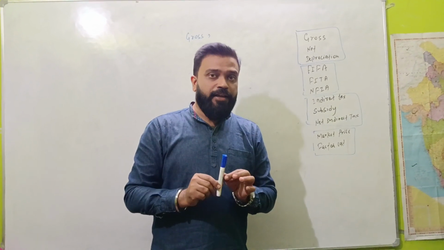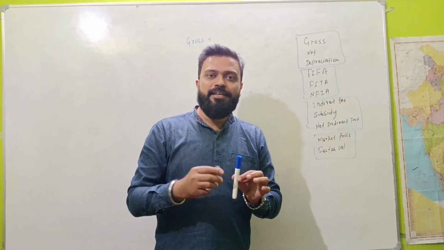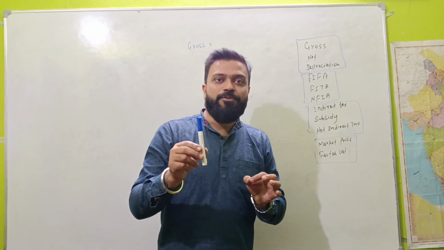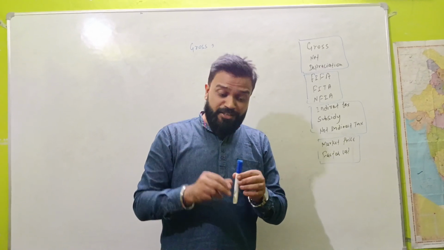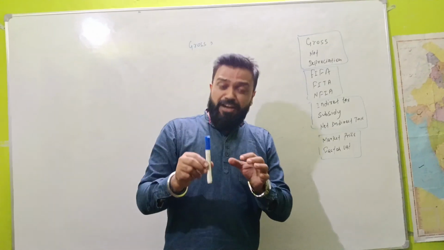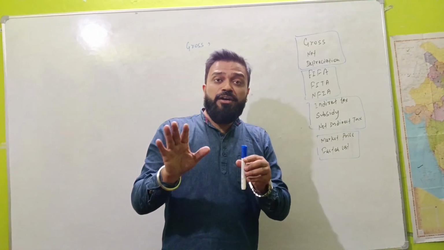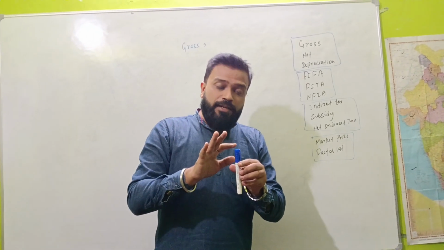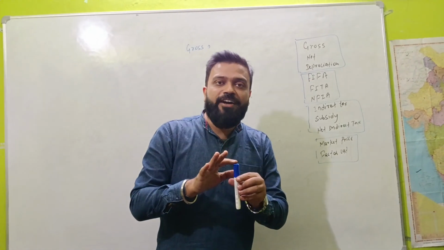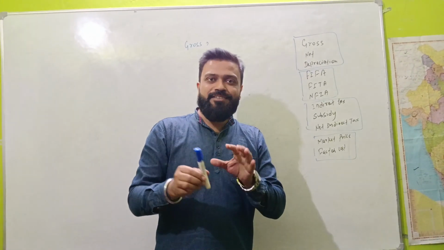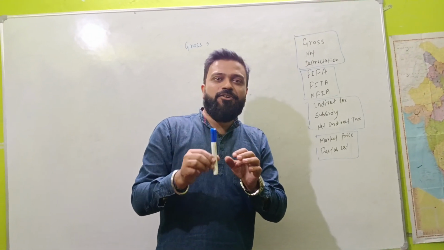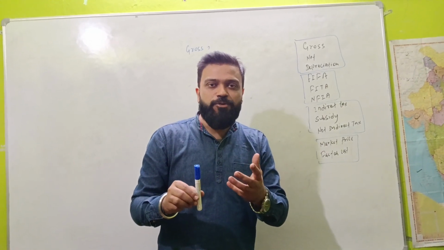But right now, if I want to sell this marker, no one will purchase it at 25 rupees. So I sell this marker at 15 rupees, 18 rupees, or 20 rupees.